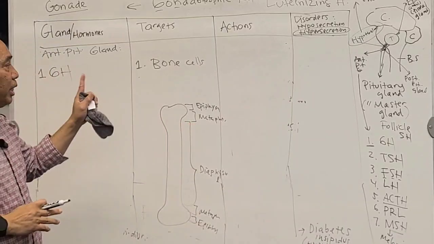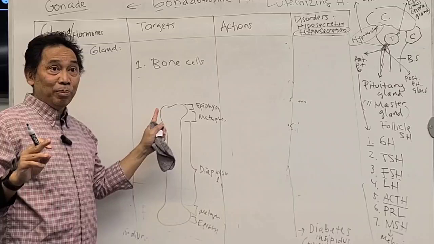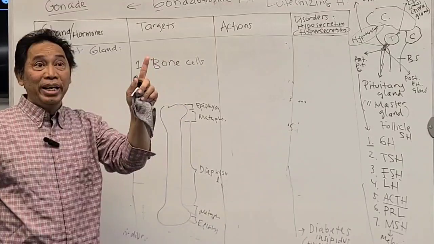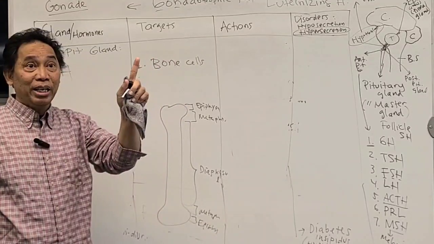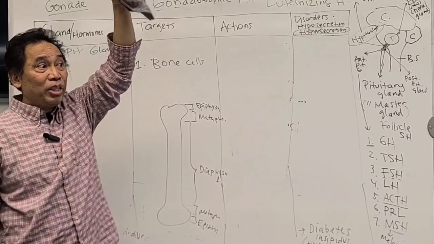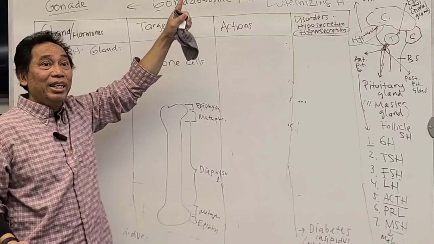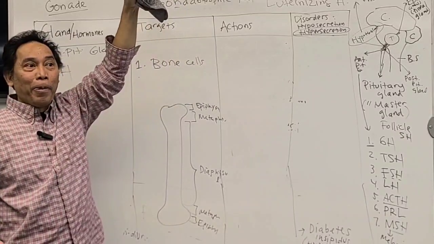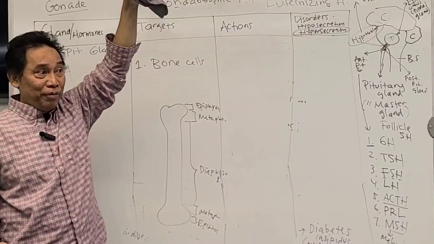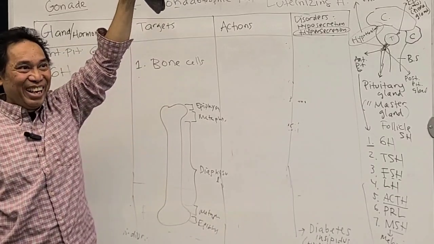Now, when you are still in the growing age, remember the growing age for a female is between 0 to 21. So a female can grow until 21, their bone can become longer. But for male, what is the limit for growing? Until 25. So males have longer growth.